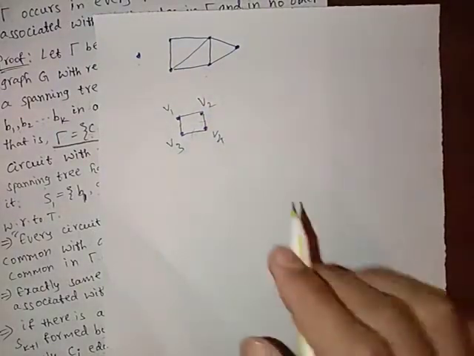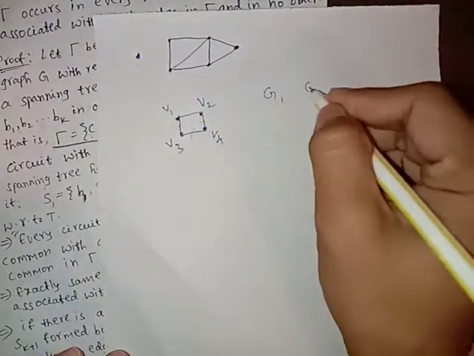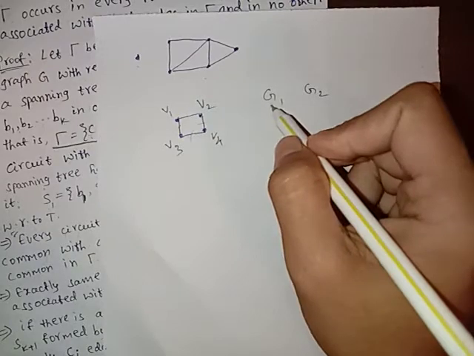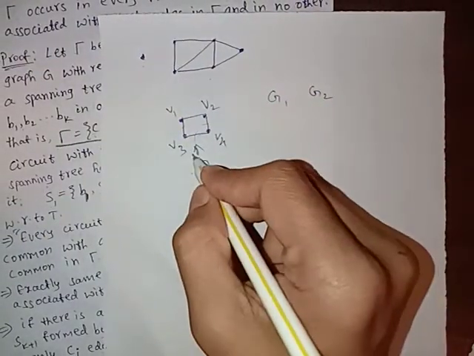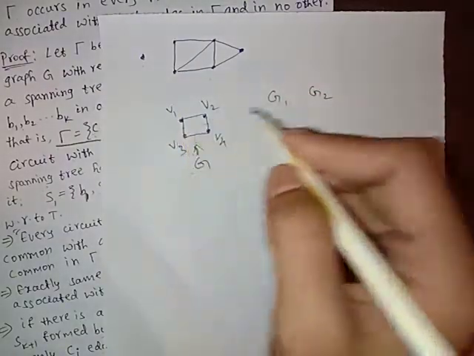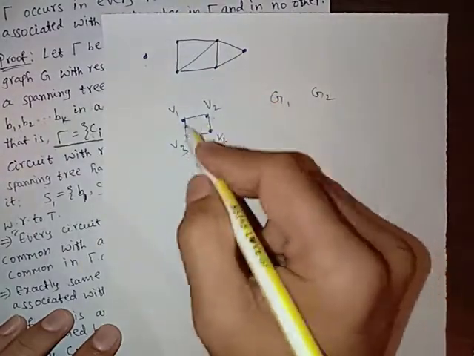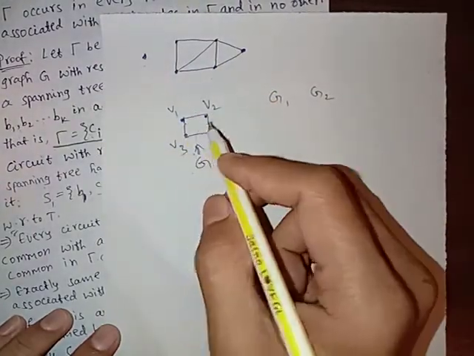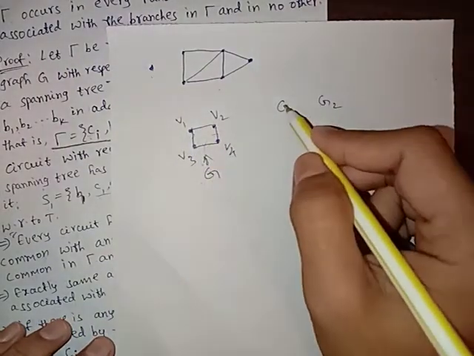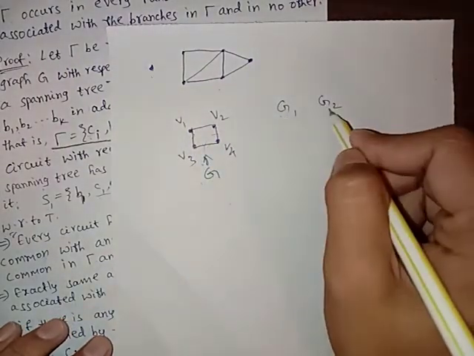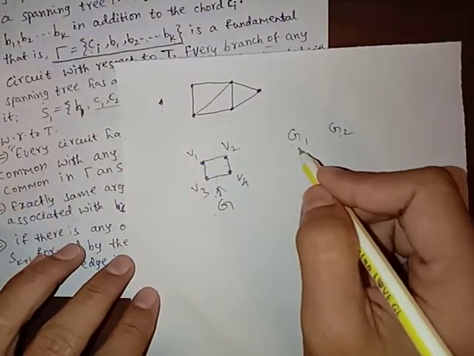In general, we can divide G1 and G2. This is a graph G. We can divide the vertices of graph G. This graph means this is a circuit, only a circuit is there. So if we divide the vertices of this into G1 and G2, and for all edges going